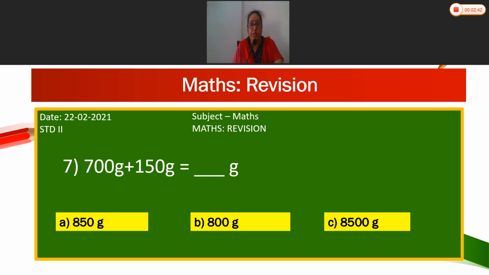0 plus 0 is 0. 0 plus 5 is 5. 7 plus 1 is 8. So what is the answer? 850 grams. 700 grams plus 150 grams is equal to 850 grams.